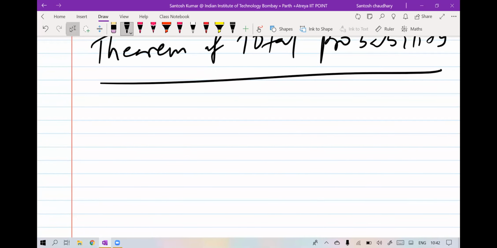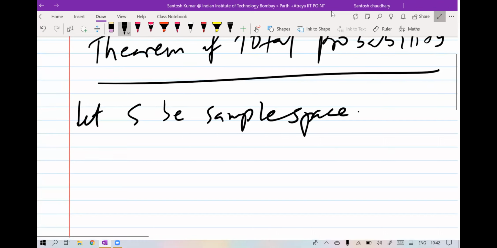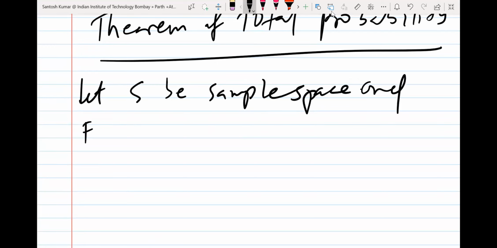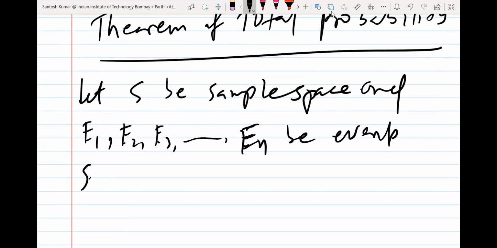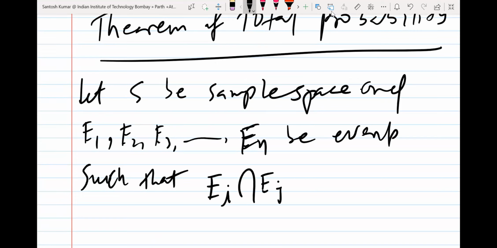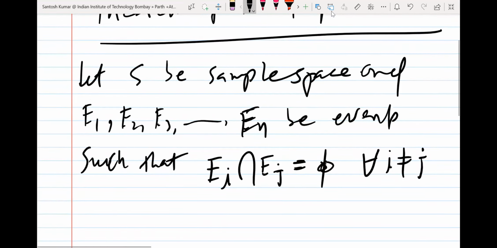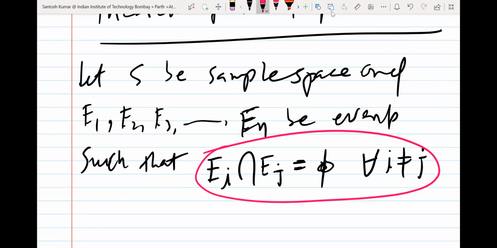तो इसमें जैसे मान लो, let S be sample space and E1, E2, E3 and so on, En be events such that Ei intersection Ej is equal to phi for all i different from j. ठीक है, तो इस प्रॉपर्टी को क्या कहते हैं, कोई बताओ हमको, इसका नाम क्या है?